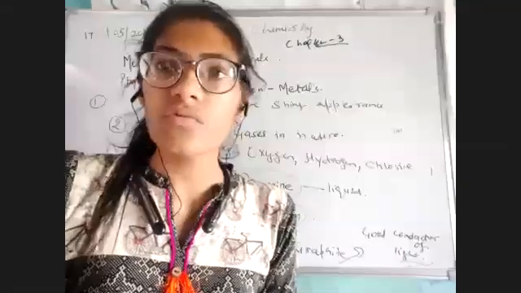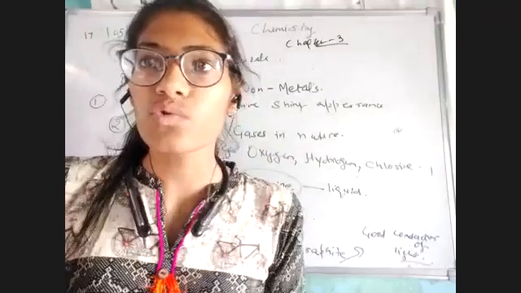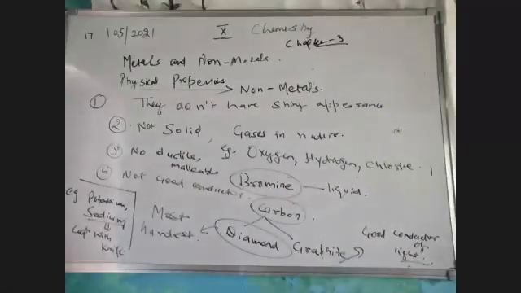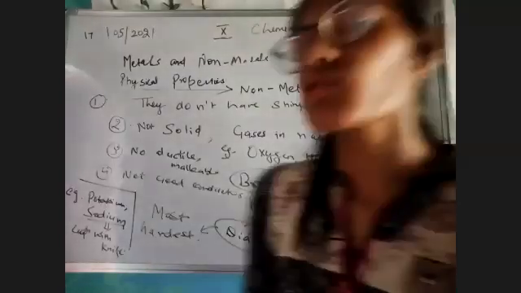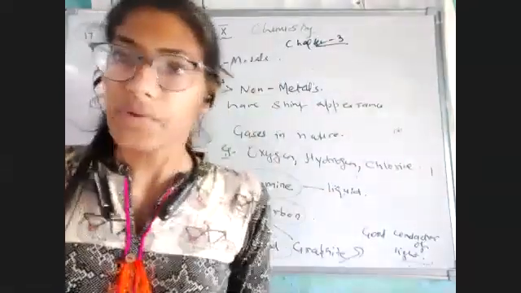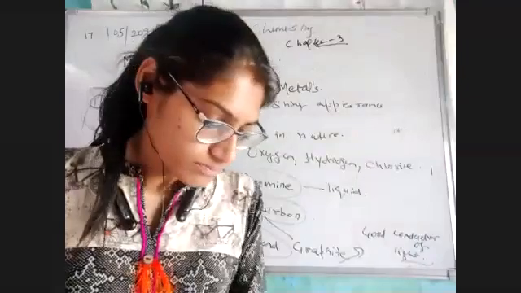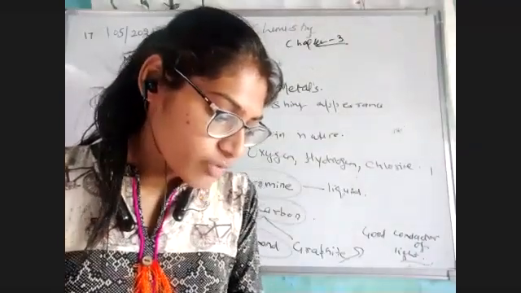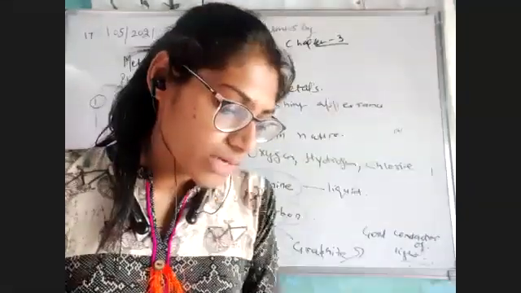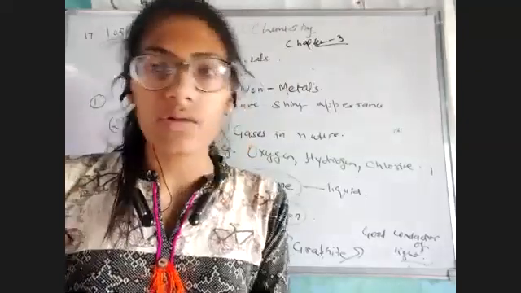Now we're going to move to our in-text questions. We have 2 questions on page number 40, which are based on the physical properties of metals as well as non-metals. Okay, so let's move. Let's see our first question. Give an example of a metal which is liquid at room temperature.